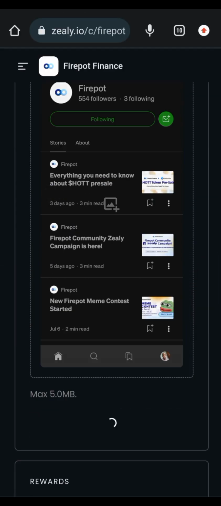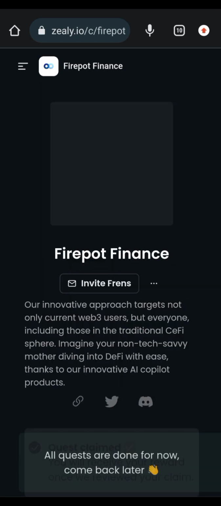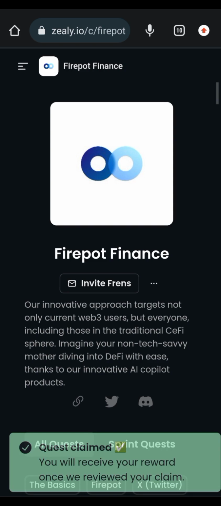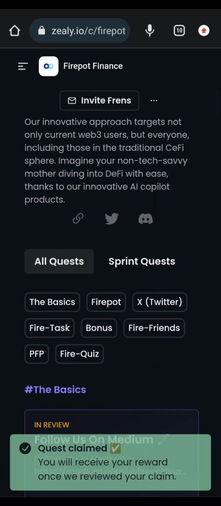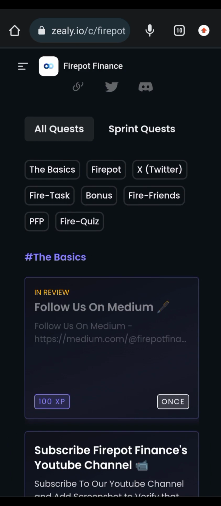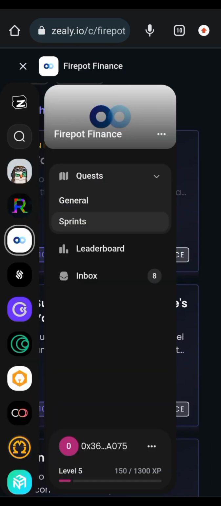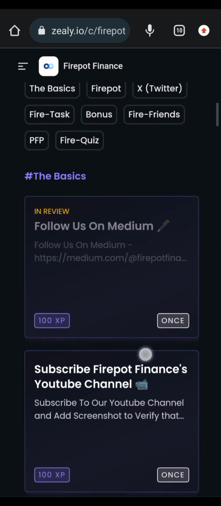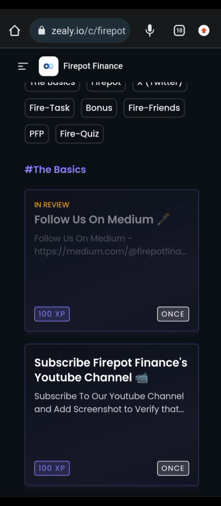Click on claim reward. It will be reviewed. When it's reviewed, I'll be rewarded the corresponding XP, experience points. So the more XP I have, the higher my rank will be.